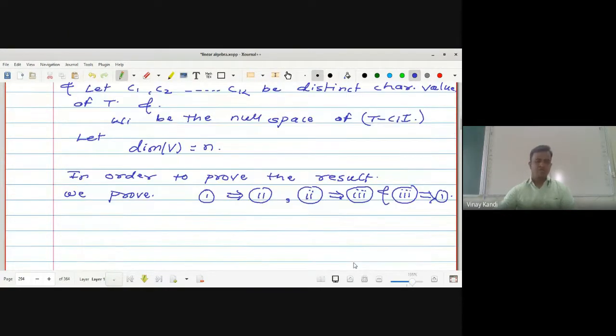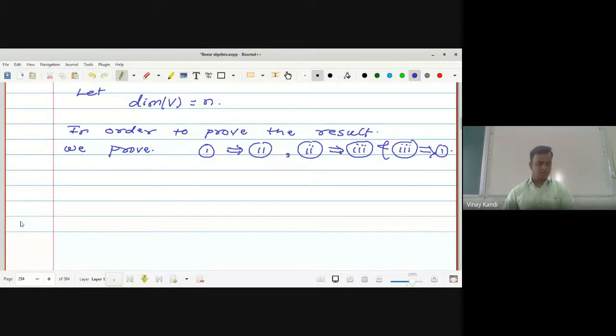First we prove that first implies second.